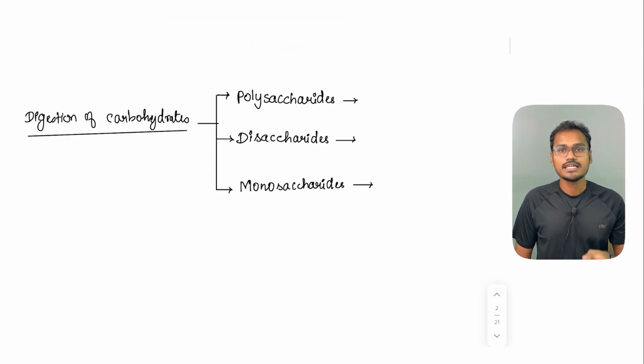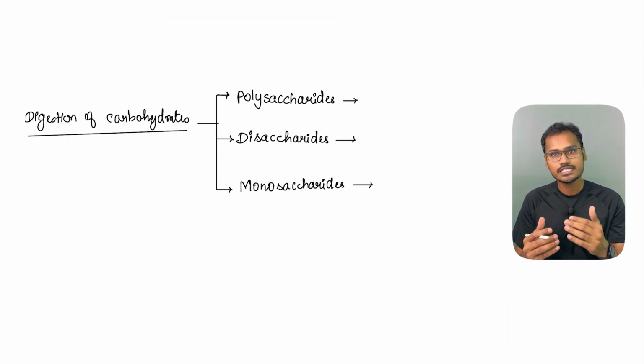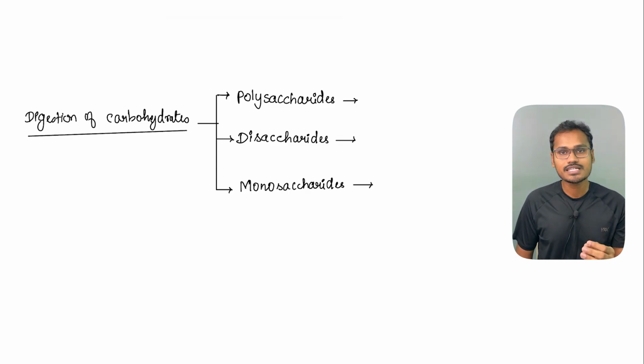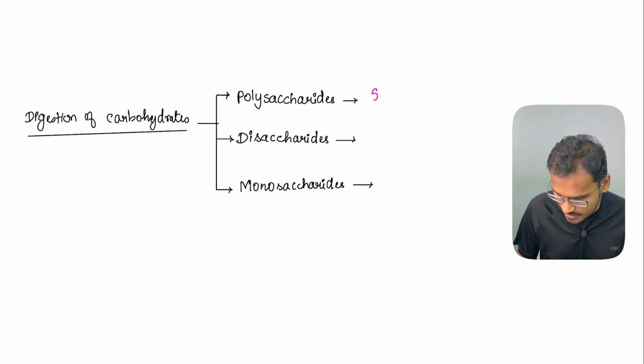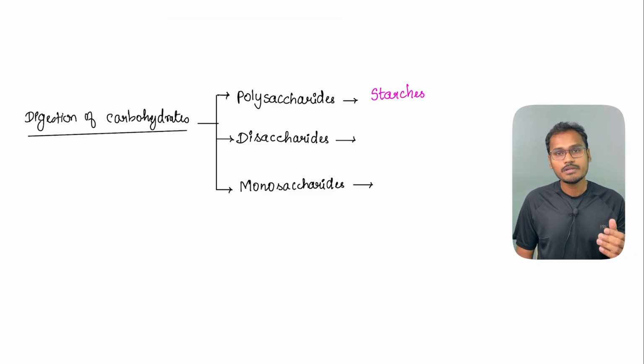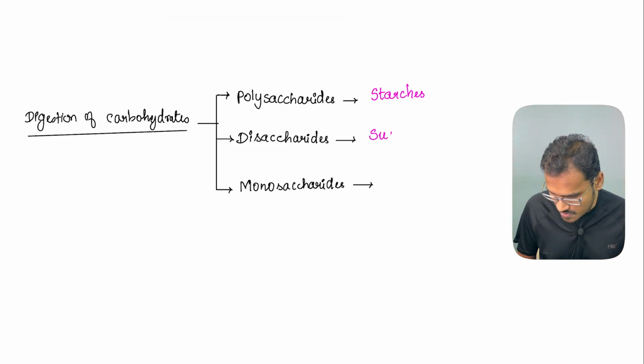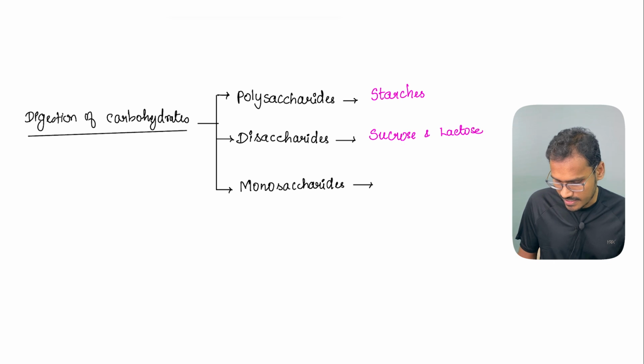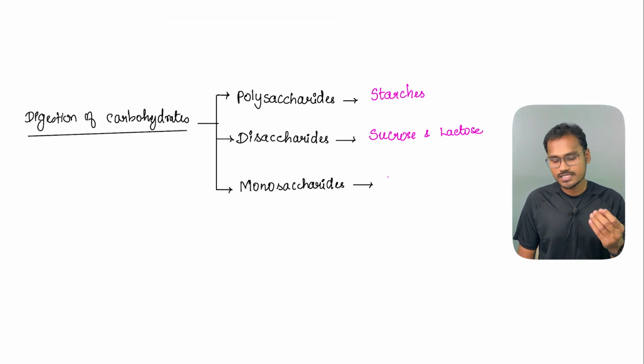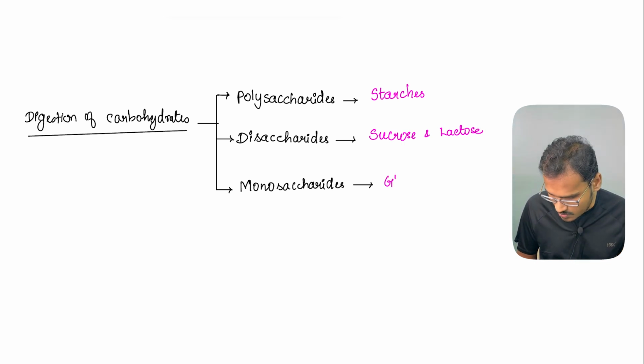The carbohydrate digestion primarily involves digesting 3 substances. One is the polysaccharides. The commonest carbohydrate that we ingest is the polysaccharides, that is nothing but the starches. So they are also referred to as starches. Coming to the disaccharides, the substances are like sucrose and lactose. These are the substances which come under disaccharides. Coming to the monosaccharide, which is the smallest molecule, the glucose.